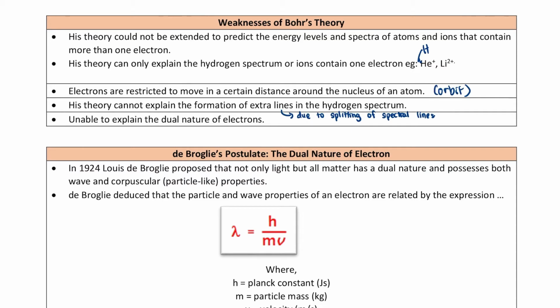And lastly, okay, Bohr atomic model unable to explain the dual nature of electron. Okay, sebab from Bohr punya point of view, Bohr cakap elektron ni more macam particle. Okay, dia macam particle. Tapi sebenarnya, elektron ni juga ada wave properties. Okay, so dia bukan ada particle properties saja, dia ada wave properties. So maksudnya, kalau wave pergerakan elektron tu bukan straight lah, dia akan bergerak dalam bentuk wave. Okay, so kiranya Bohr dia terlepas pandang part ni lah. Dia tak dapat detect yang elektron tu sebenarnya ada particle and wave properties.